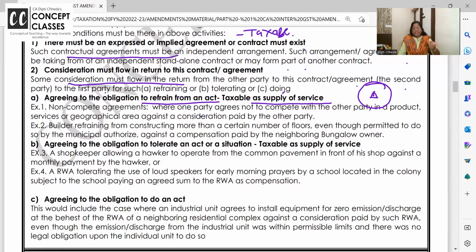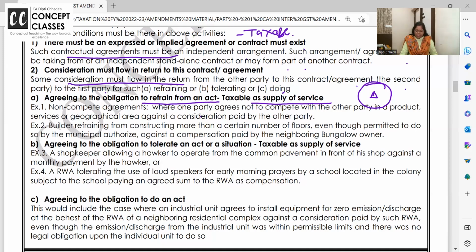Is there a contract? Yes. Is there a consideration clear cut coming from you to me? Yes. Is this liable to GST? Yes. What is this kind of supply service? I am refraining. I will say, I will not open any other CCD in this 4 kilometers. Okay? Or I will not sell the product in your area, and like that.